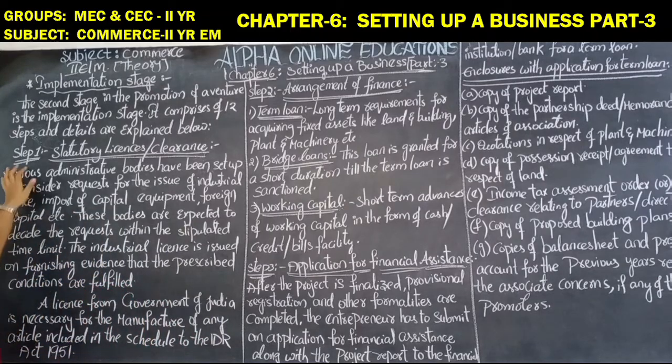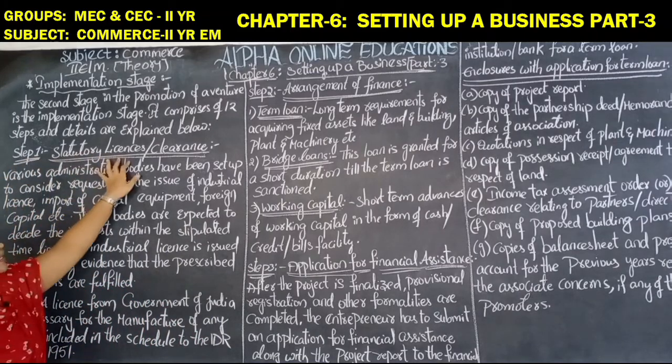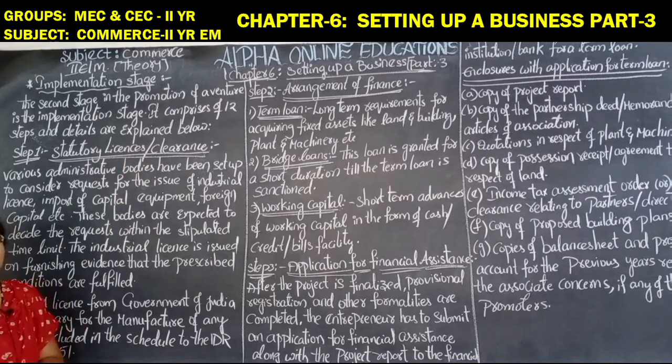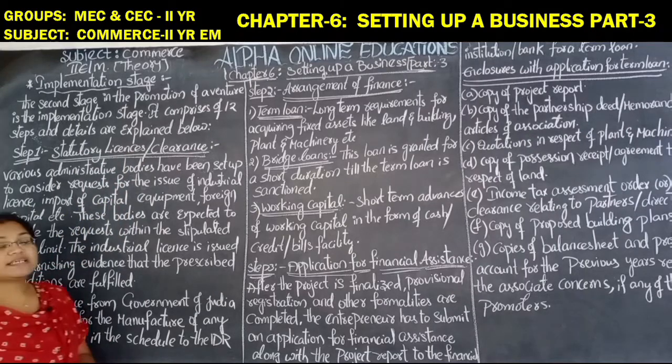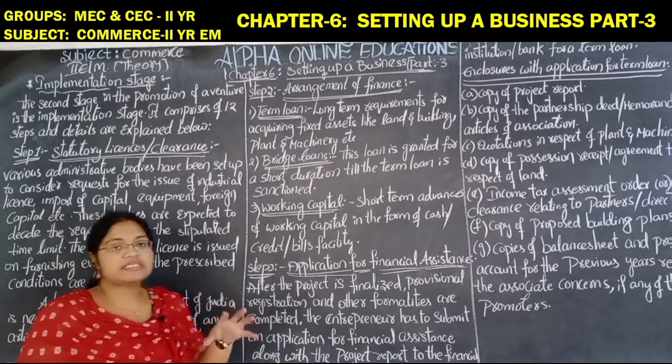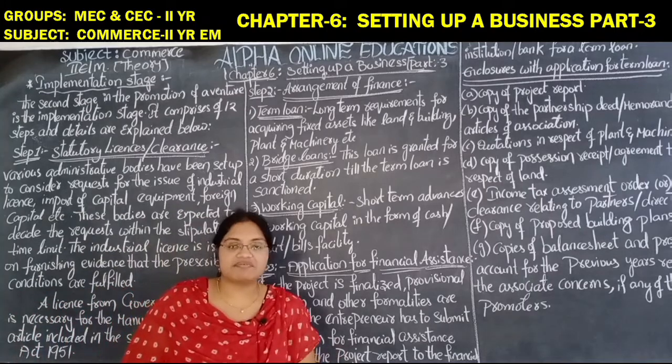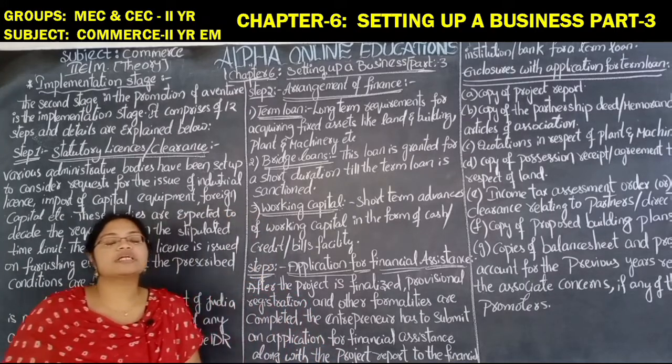So here step 1, statutory license or clearance. Statutory license or clearance means the first license or clearance certificate we require in order to start our activities.